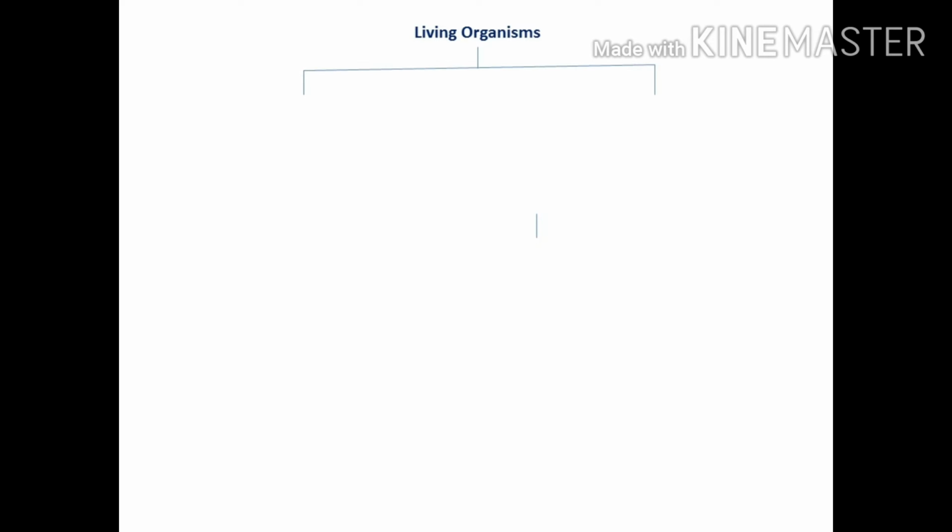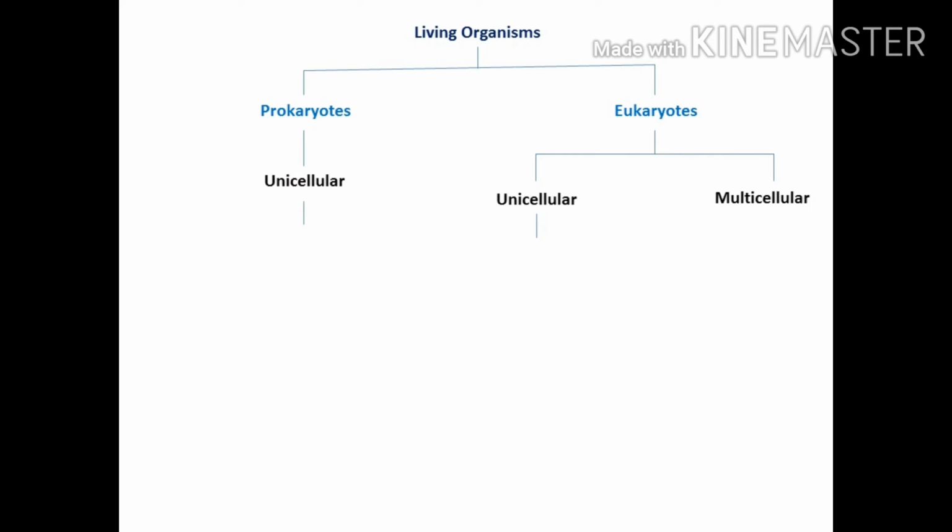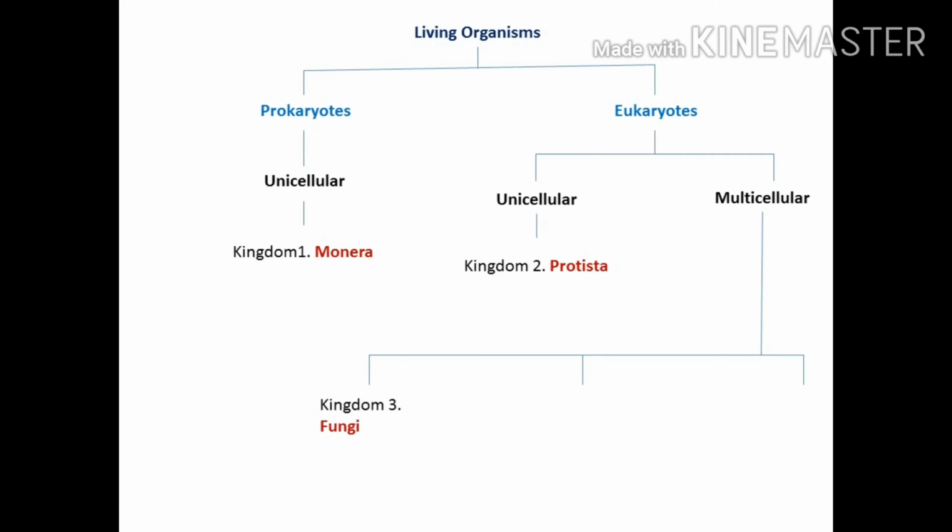Let us consider the classification of organisms by a flowchart. Living organisms are classified into two categories, prokaryotes and eukaryotes. Eukaryotes are again classified into two categories, unicellular or multicellular. Unicellular prokaryotes have one kingdom, that is kingdom Monera. Unicellular eukaryotes have kingdom Protista. And multicellular eukaryotes are again classified into three categories: kingdom Fungi, kingdom Plantae and kingdom Animalia.